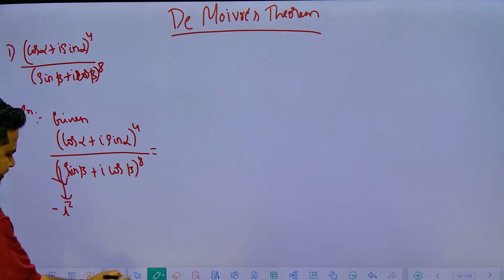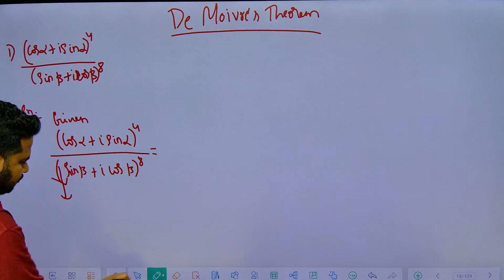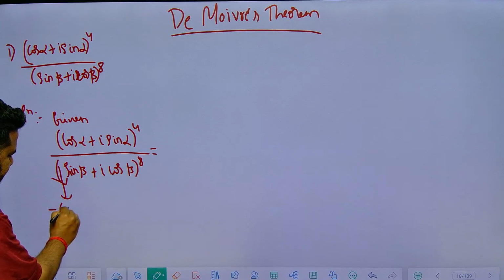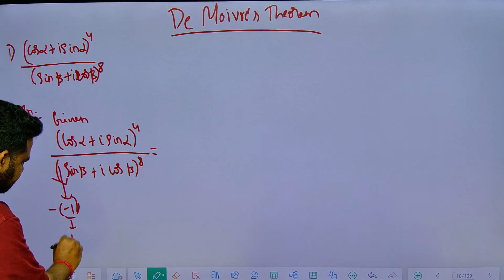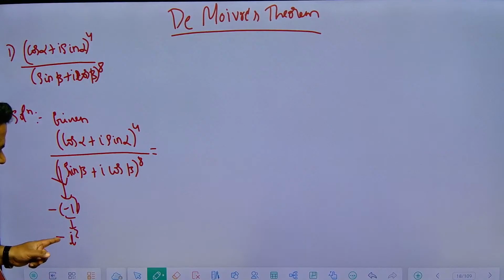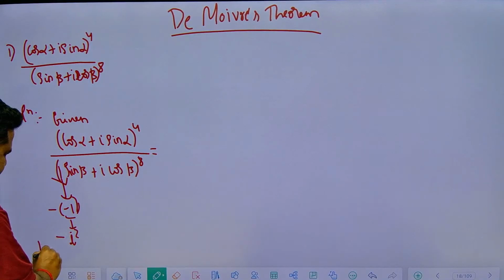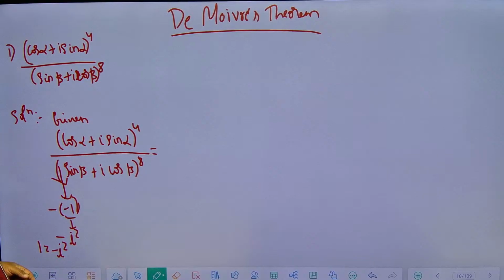Why? See here, let me write it here. Instead of 1, I can write minus of minus 1. Minus of minus 1 is plus 1. This minus 1 I can write as I square. So I can write it as minus I square. So 1 is nothing but equal to minus I square. I am showing it here for you to understand: 1 is equal to minus I square.